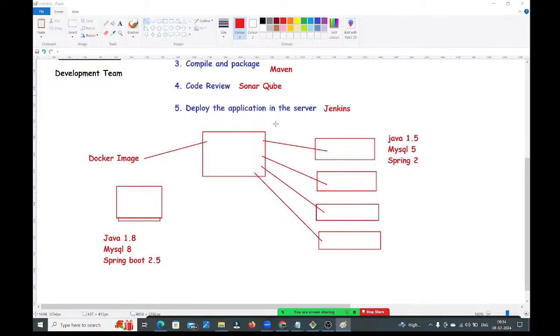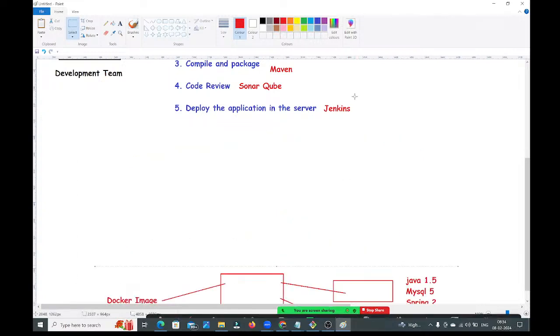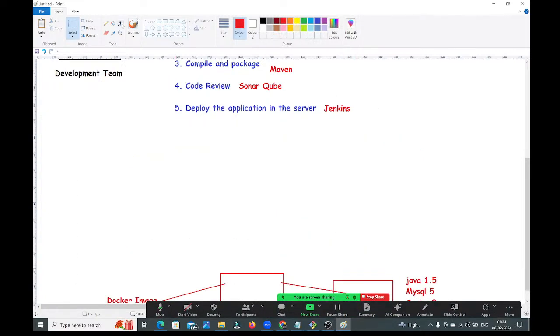Because of this Docker, we can run the application in any environment, in any system, easily. Easily we can run the applications using Docker, guys. So that's why we are going to use Docker's concept. Let me add that point here.